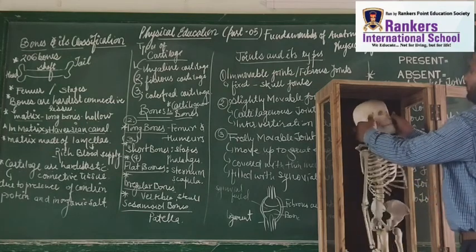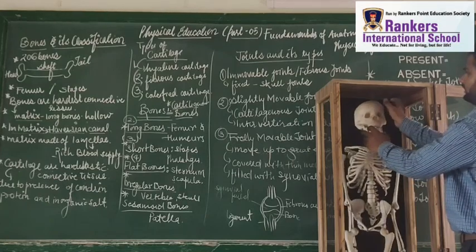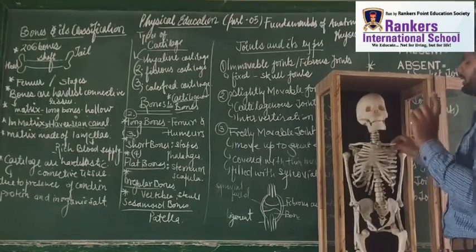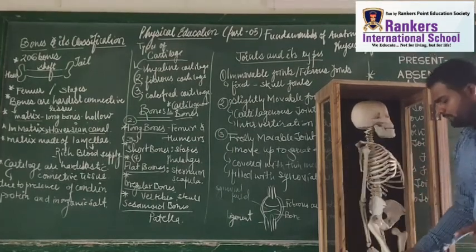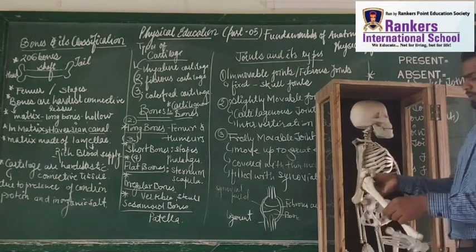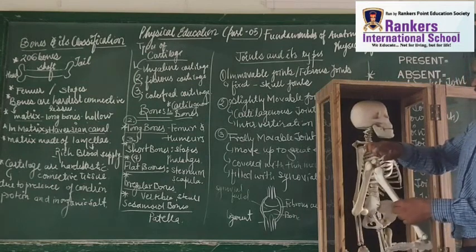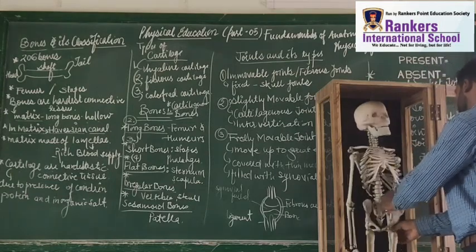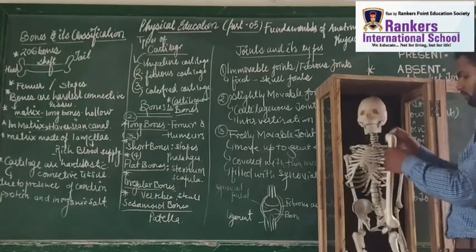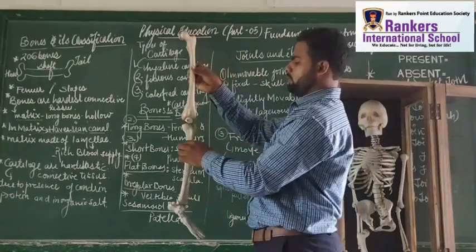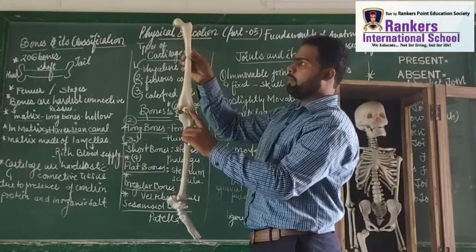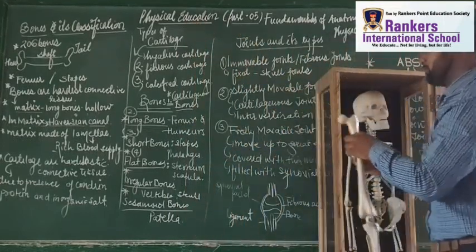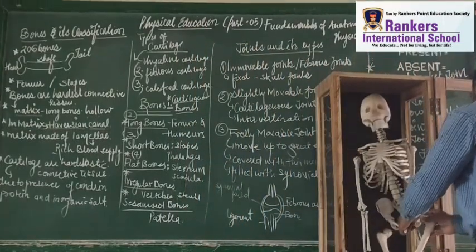In the same way, the skull region also comes under the irregular bones. Next one is sesamoid bone, that is the patella region. If you can see, this is the femur bone, and out of this femur bone, this is the patella bone, right? So I can take it out and show you properly. See, students, this is the patella bone. This is the long bone. This is the sesamoid bone. Okay. Let's put it again in the particular place.